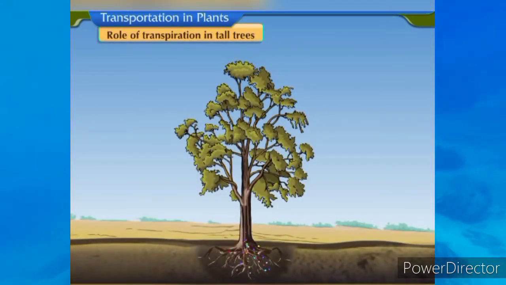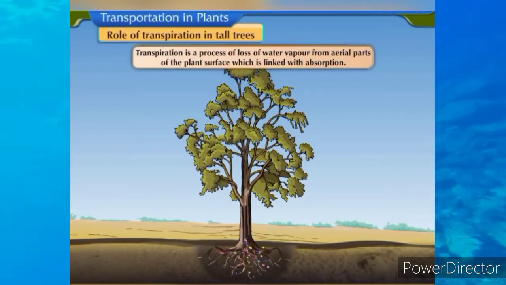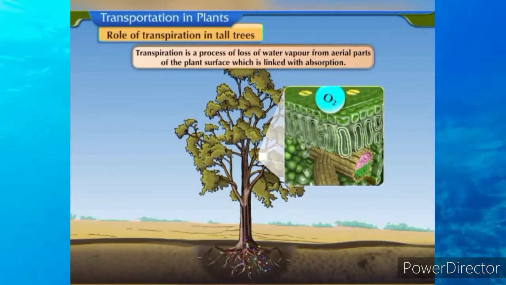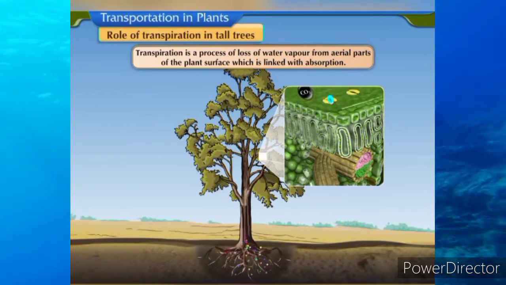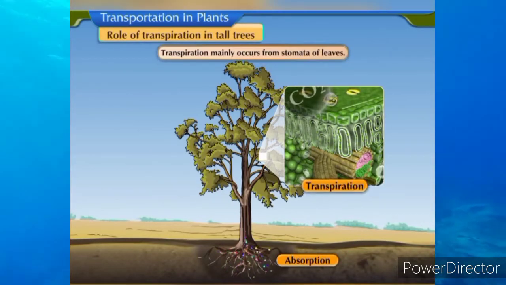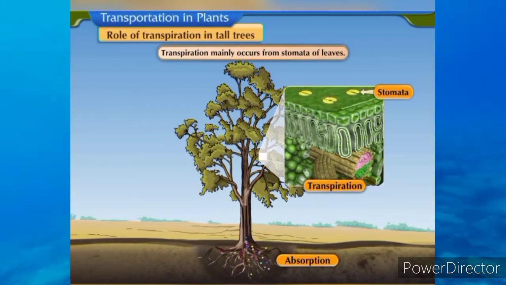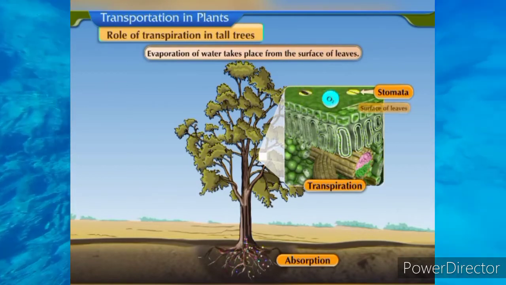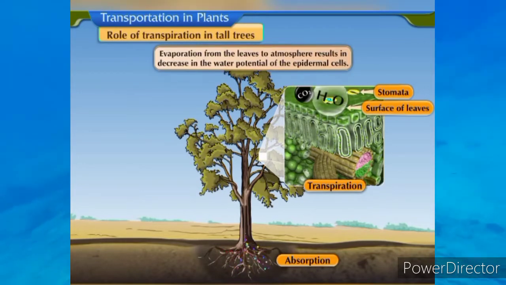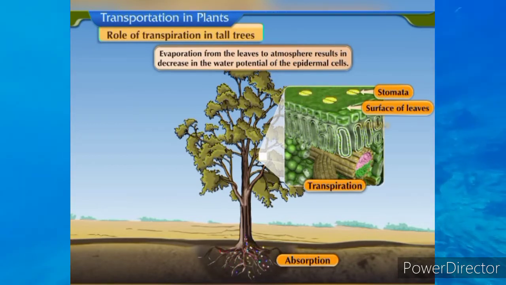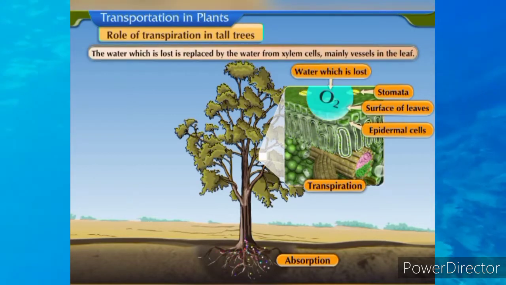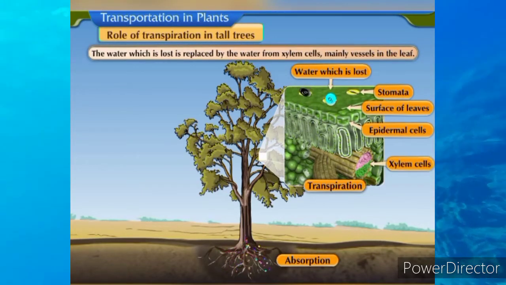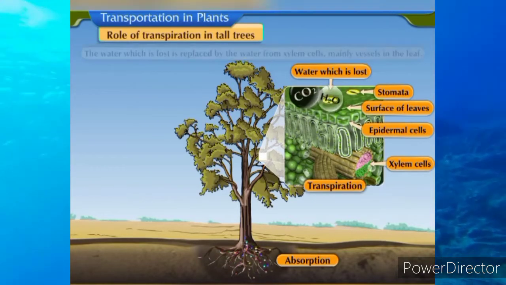Let us discuss the role of transpiration in tall trees. Transpiration is a process of loss of water vapor from aerial parts of the plant surface which is linked with absorption. Transpiration mainly occurs from stomata of leaves. Evaporation of water takes place from the surface of leaves. Evaporation from the leaves to atmosphere results in decrease in the water potential of the epidermal cells. The water which is lost is replaced by the water from xylem cells, mainly vessels in the leaf.